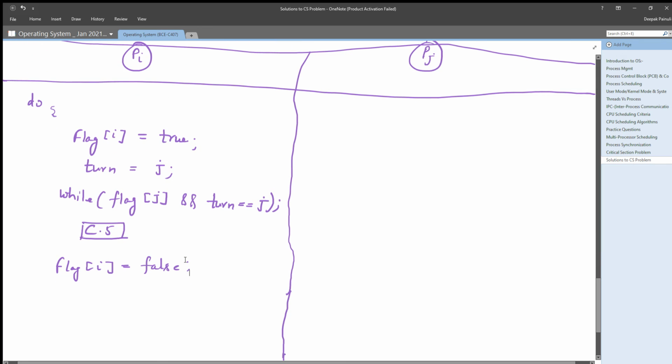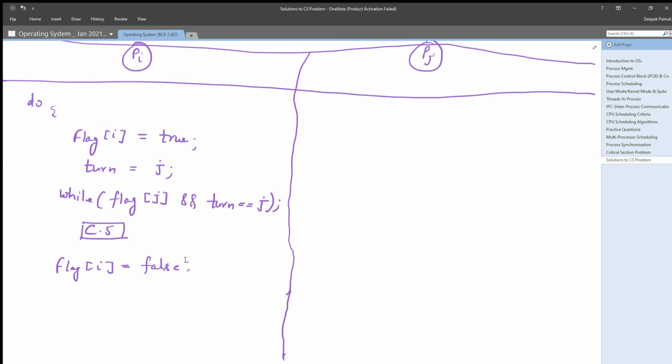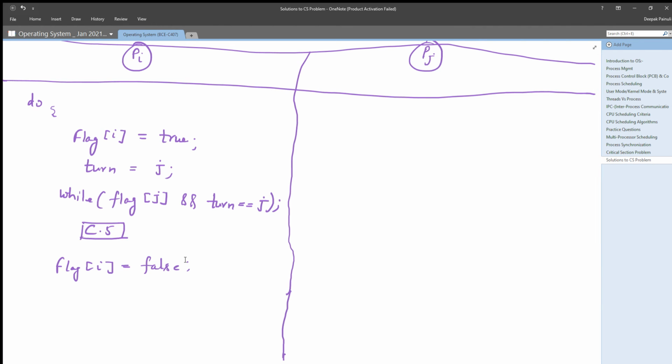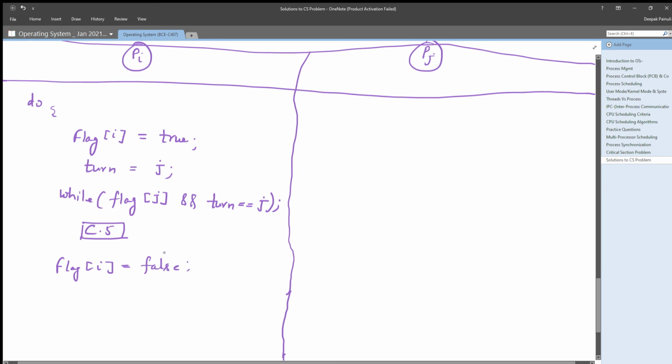Now if Pj wants to enter its critical section, it can do so by testing the value of flag i, and if Pj gets flag i value as false, the while loop in the third line of Pj will be broken, and definitely it will get a chance to execute its critical section, right? And after that, the process will execute its remainder section,